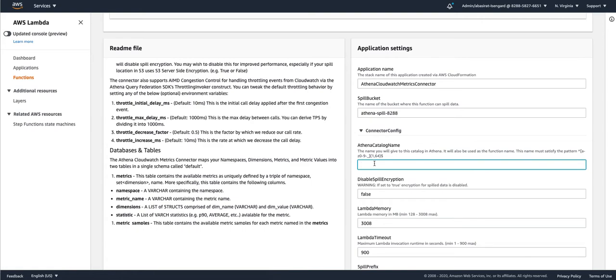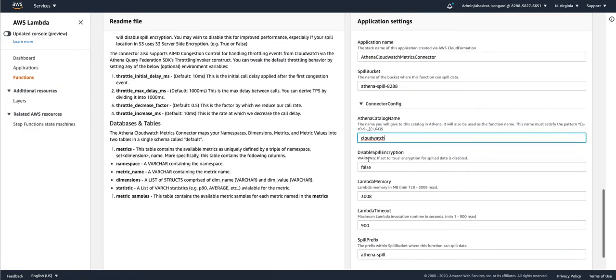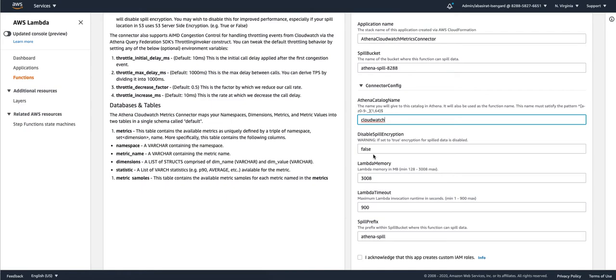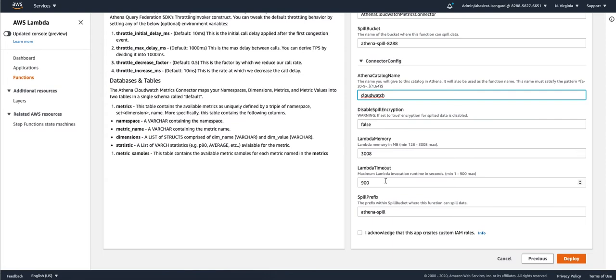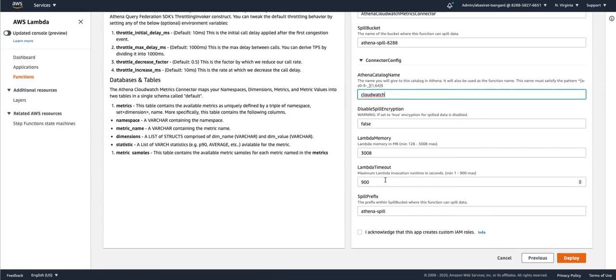Then we need a catalog name. Athena catalog name is in fact the function name or the name you will give to this catalog in Athena. Let me put CloudWatch for my catalog name. Spill location is also encrypted by default. You can disable that if you want. And Lambda memory and Lambda timeout values, let's leave them as default values here as well.